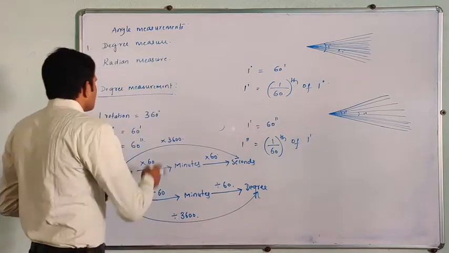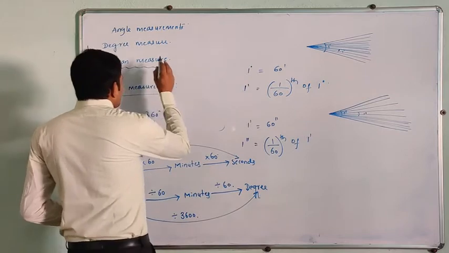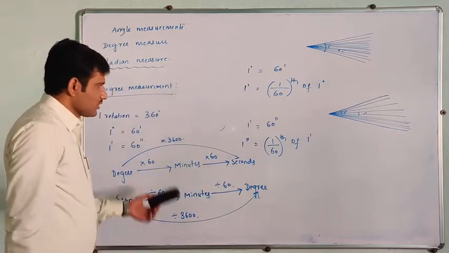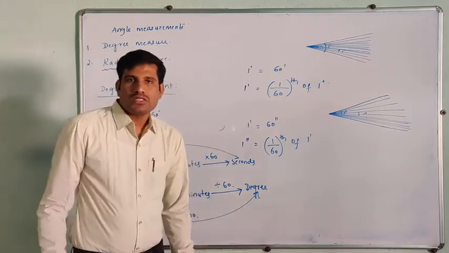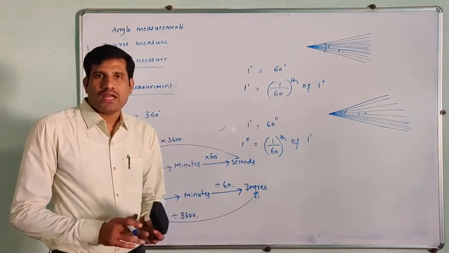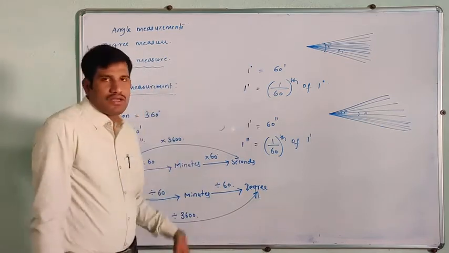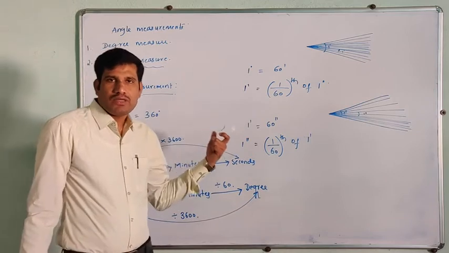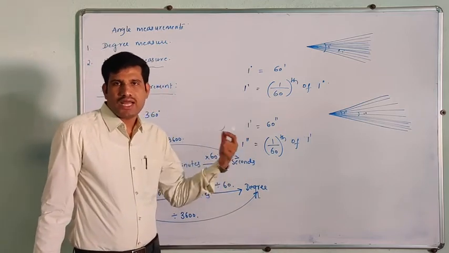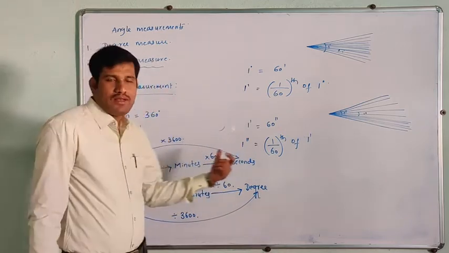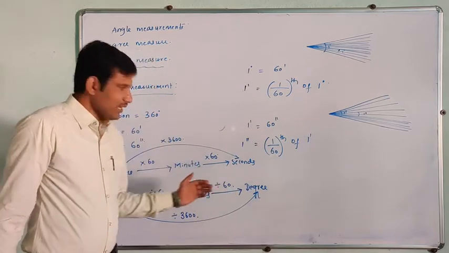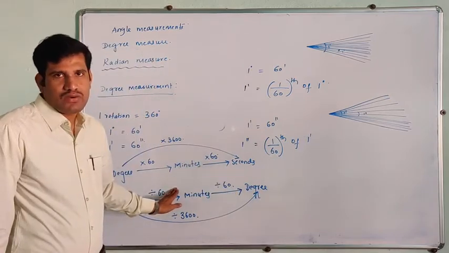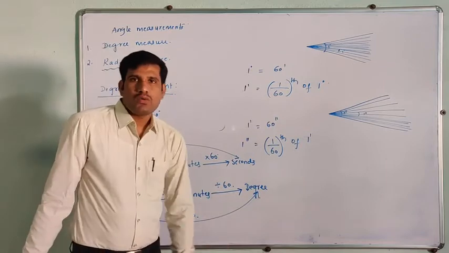See, in the next class we will go with radian measurement. So this was about the angle: what is the definition of angle, what is positive angle, negative angle, and next is degree measurement. Again in degree we have degree, minutes and seconds. So what is 1 degree, what is 1 minute and what is 1 second, and about this conversion. Okay. So in the next class we will see what is radian measurement.